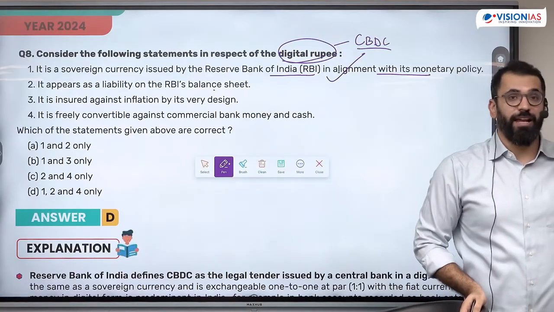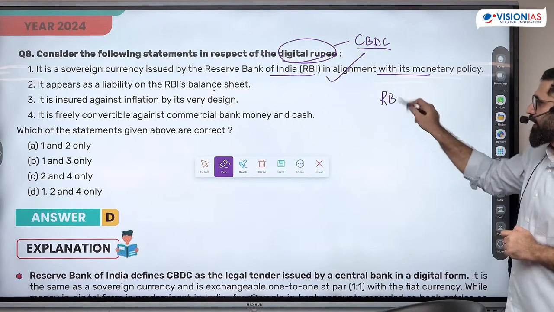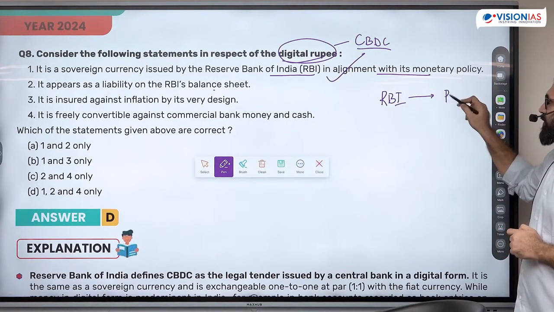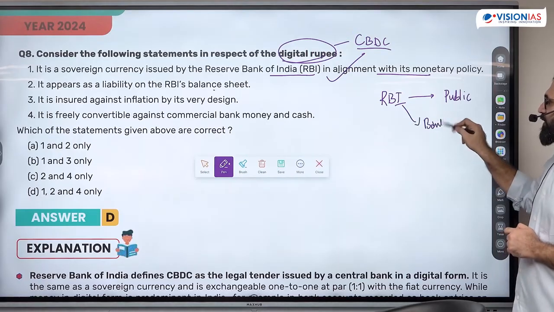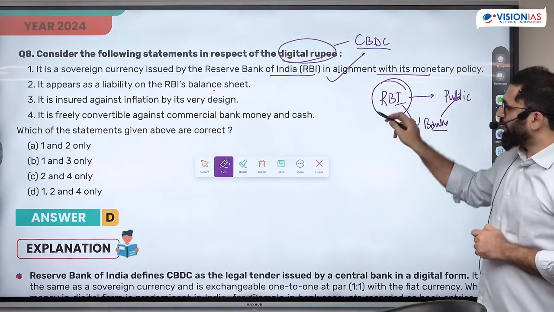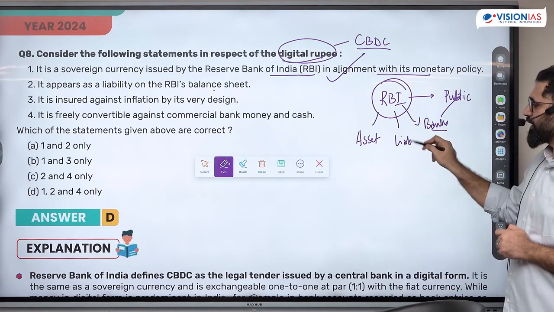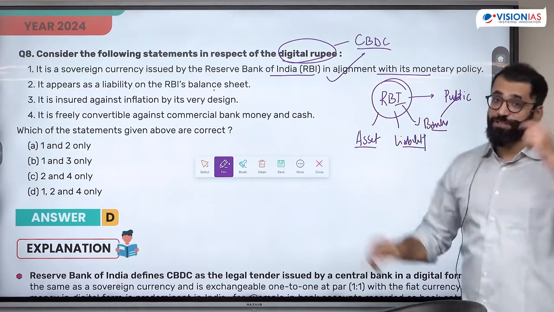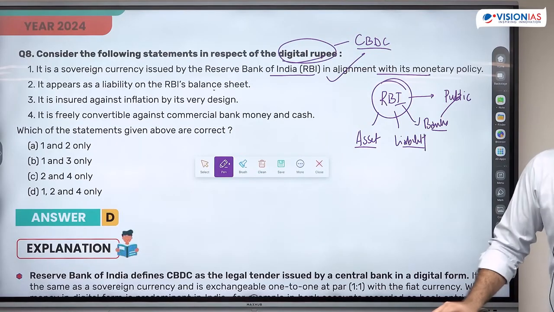Is it an asset or a liability? Whenever RBI distributes currency to the public, what RBI does is give it to the banks, who then distribute it to the public. Does this become RBI's asset or liability? What is the definition of an asset? An asset is something which gives you a future benefit.